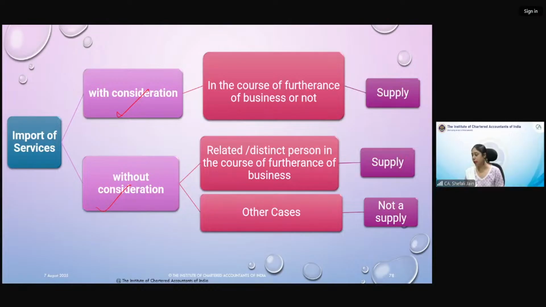Arun Sagar is saying, ma'am, a supplier issued an invoice in the name of principal as well as agent name. No, this is not possible, Arun. He can issue invoice only in one person's name because that person has to take the credit also. So GST में ऐसी invoice issue नहीं हो सकती कि दोनों का नाम आपने डाल दिया, खुश कर दिया दोनों को, चलो दोनों खुश रहो, लड़ो मत. नहीं, वो point नहीं है. Only one person's name can be there and that will decide the taxability of supply between agent and principal.